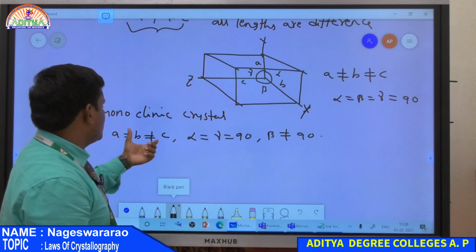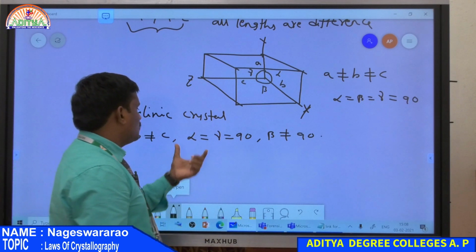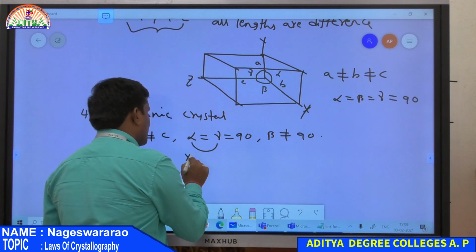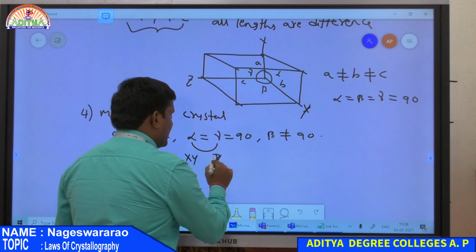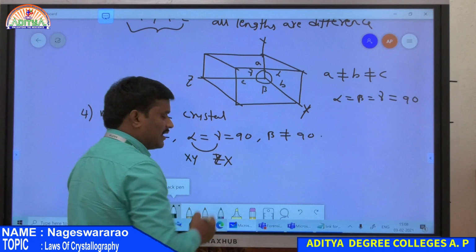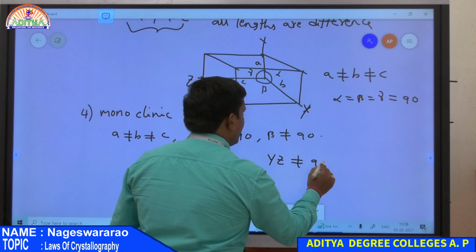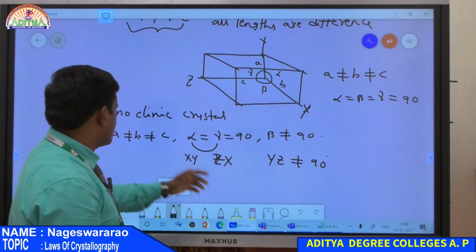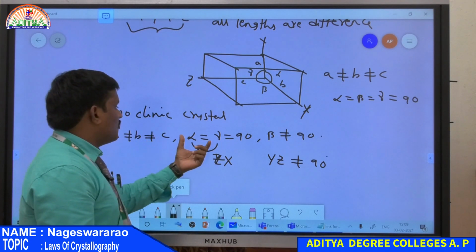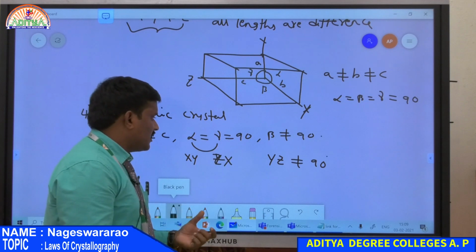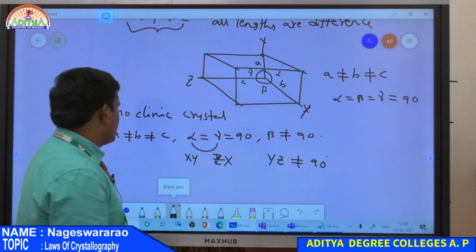So here no length is equal, that is all lengths along x, y, z are different, and two angles, alpha and gamma, are equal and also equal to 90, but beta, the angle between x and z, is not equal to 90 degrees. Then such a crystal is nothing but a monoclinic crystal. So all lengths are different and only two angles are equal to 90 degrees, but one angle is not equal to 90, then that crystal is nothing but a monoclinic crystal.